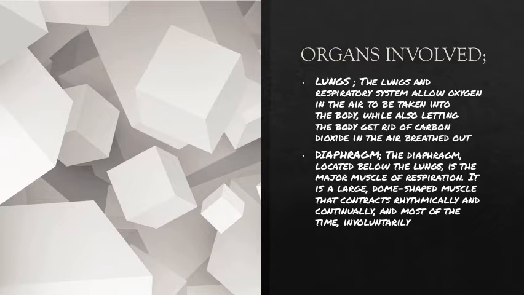It is an involuntary muscle as given here. So the diaphragm contracts and relaxes. Now what is the use of the diaphragm, you may ask. The diaphragm helps the lungs to get rid of carbon dioxide and get the oxygen.